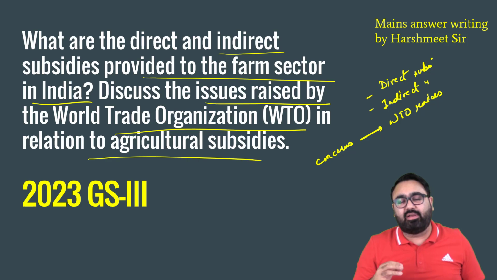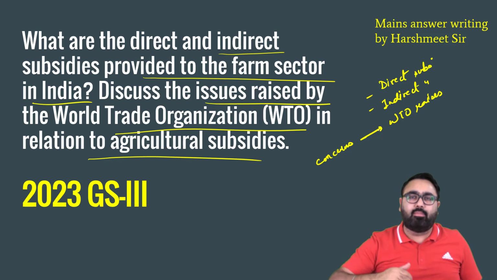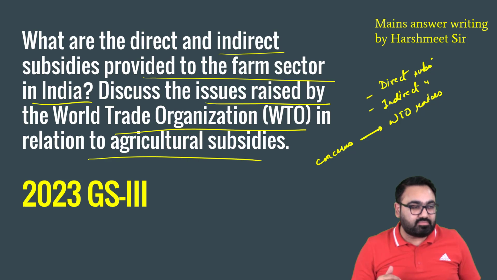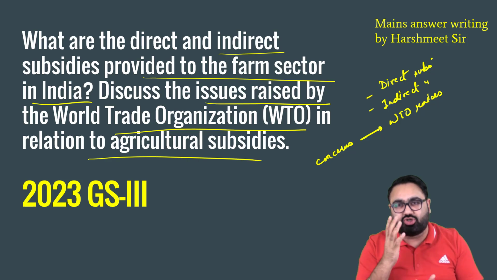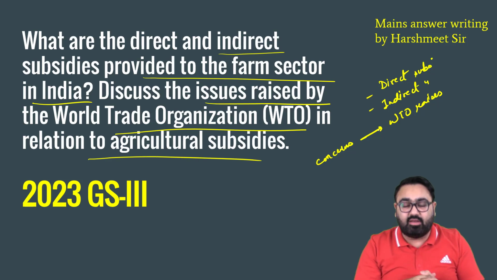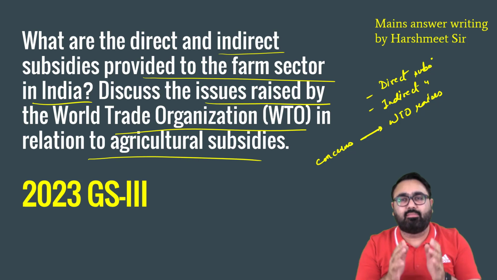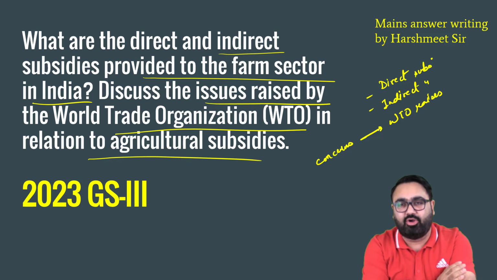Then there are indirect subsidies. Indirect subsidies means the government is not transferring money to the farmer. The government is helping them in other ways. For example, giving subsidy on urea, fertilizer. So what does that do? That reduces the cost of the fertilizer automatically. Then giving MSP, minimum support price, assuring the farmers that you will have certain income. Running other government schemes, running other research, government programs, soil health scheme, for example. All of these are indirect farm subsidies where we are helping the farmers but not giving them direct money into their bank accounts.